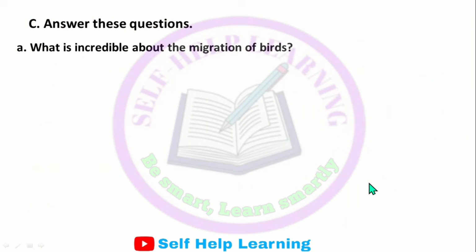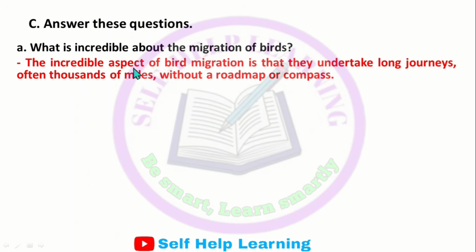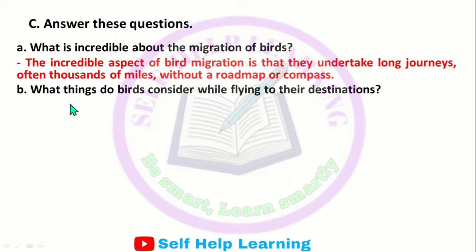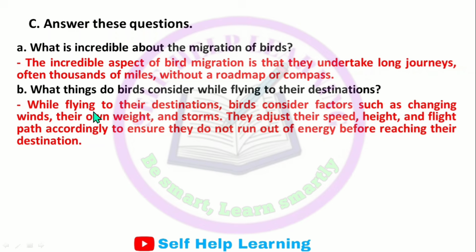Answer these questions. What is incredible about the migration of birds? The incredible aspect of birds' migration is that they undertake long journeys, often thousands of miles, without a road map or compass. What things do birds consider while flying to their destinations? They consider factors such as changing winds, their own weight and storms. They adjust their speed, height and flight path accordingly to ensure they do not run out of energy before reaching